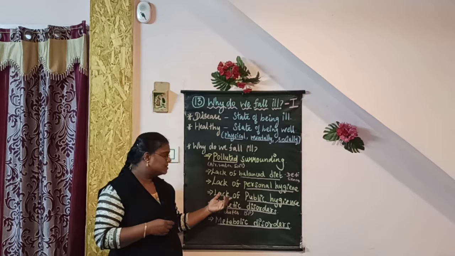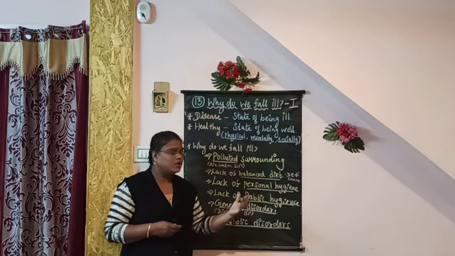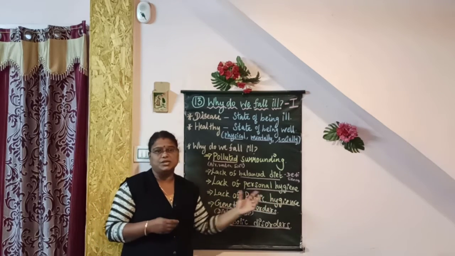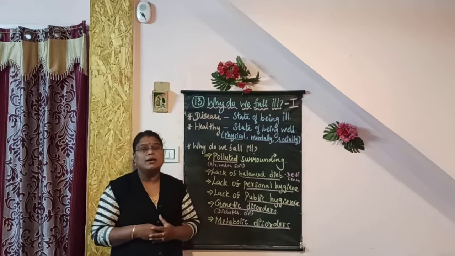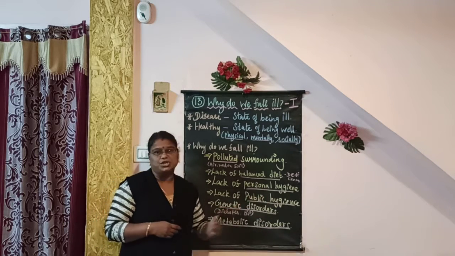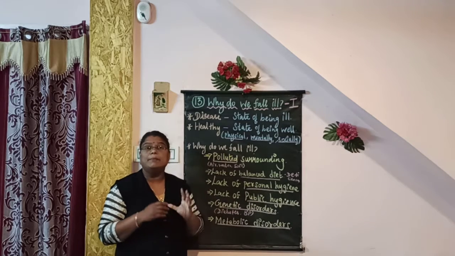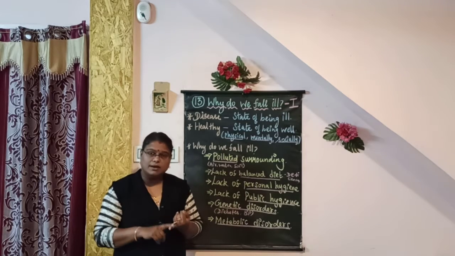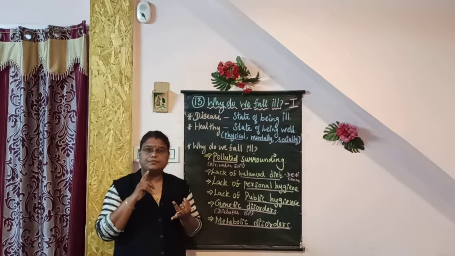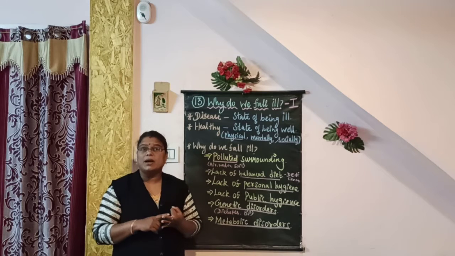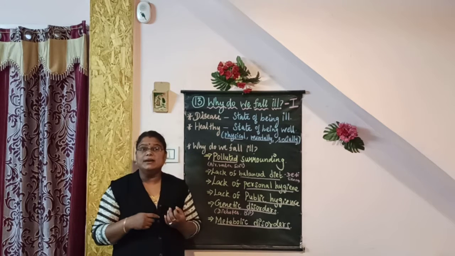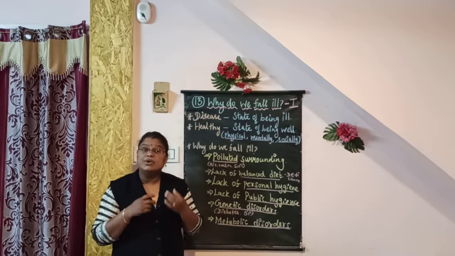And next reason is lack of public hygiene. What is called public hygiene? Keeping our surroundings clean. How we can maintain public hygiene? By keeping our surroundings clean, and by sanitizing the environment frequently, and by avoiding uncovered food.